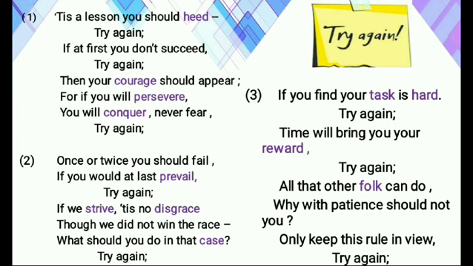Try again. If you find your task is hard, try again. Time will bring you your reward, try again. All that other folk can do, why with patience should not you? Only keep this rule in view, try again.